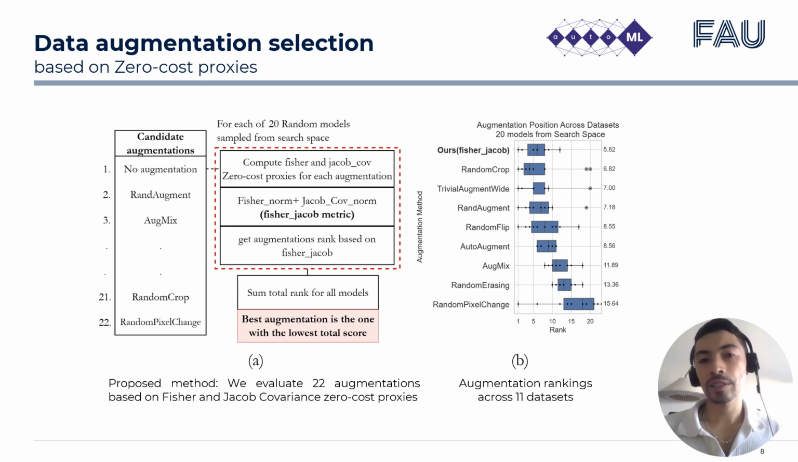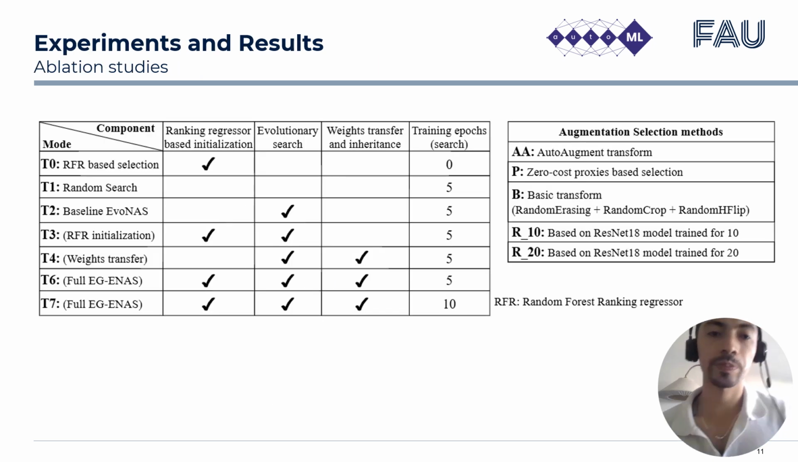To enhance diversity, augmentations can be applied to the datasets, but we don't know in advance which modality or information a given dataset contains, so we propose a method based on zero-cost proxies that consists of computing, using only a mini-batch, the normalized sum of Fisher and Jacobian covariance as a ranking metric that helps filter out poor augmentations from a list of possible augmentations.